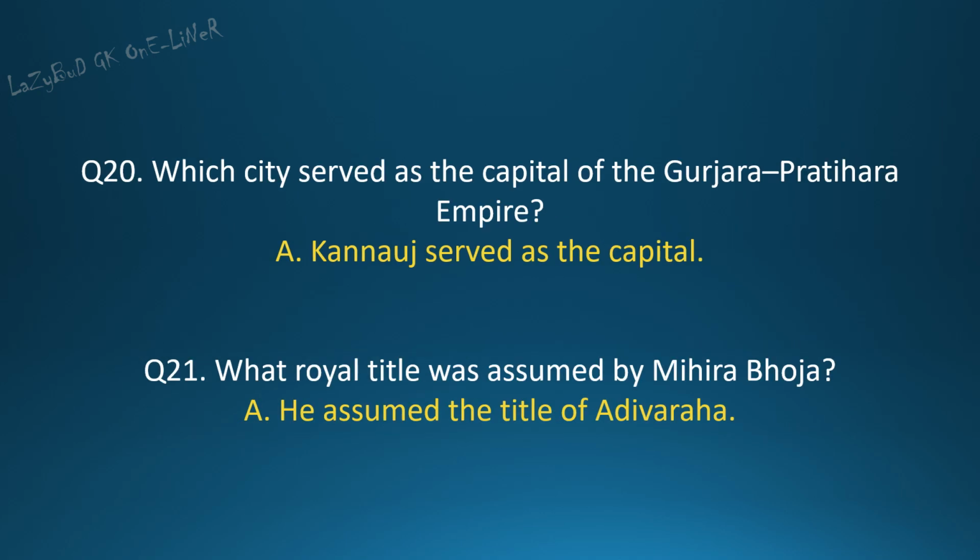Question 20. Which city served as the capital of the Gurjara Pratihara Empire? Answer. Kannauj served as the capital. Question 21. What royal title was assumed by Mihira Bhoja? Answer. He assumed the title of Adivarha.